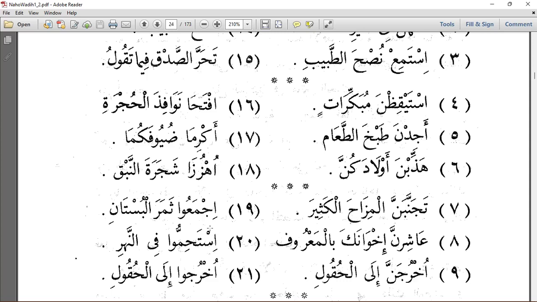So that is that. Then we have istahimmu fin nahr. Take your bath in the river. So same thing applies. We have istahamma, yastahimmu, tastahimmuna. So what do we do? We remove the noon. Then we are left with istahimmu, after removing the harful mudara, of course. So فعل أمر مبني على حذف حرف العلة.